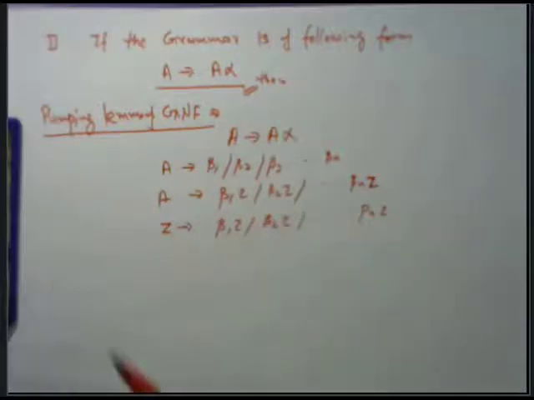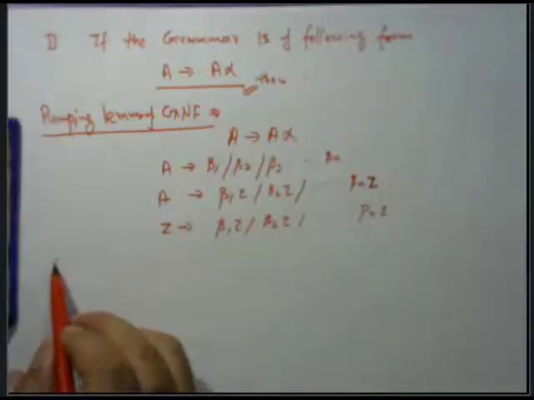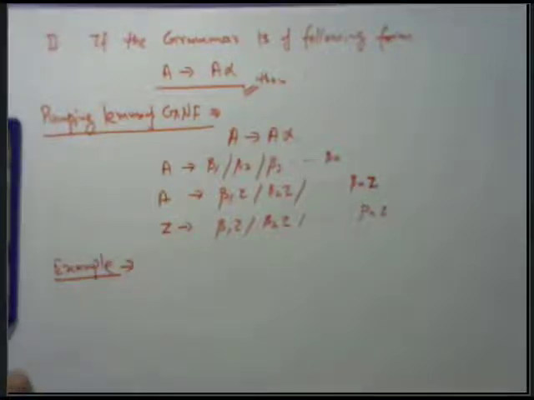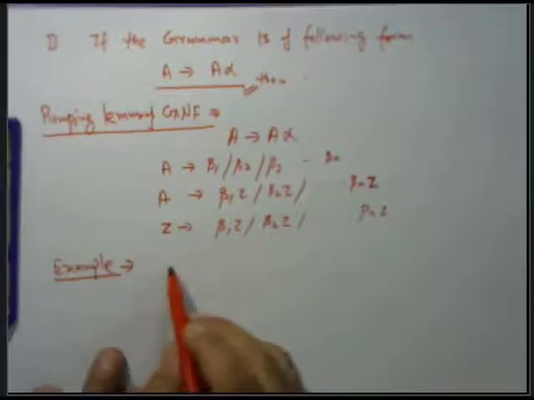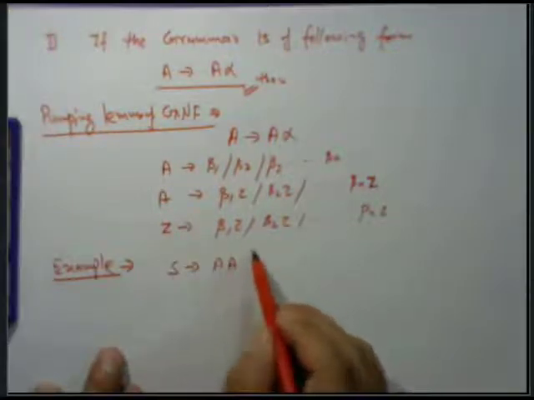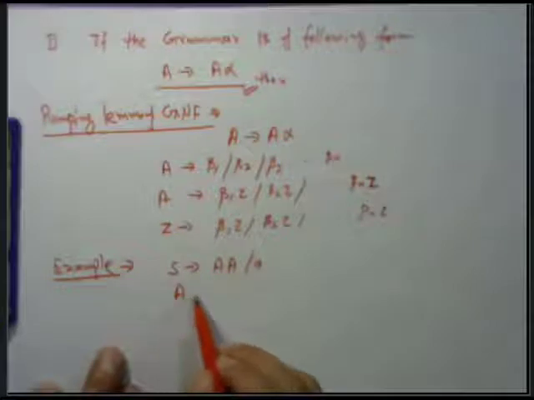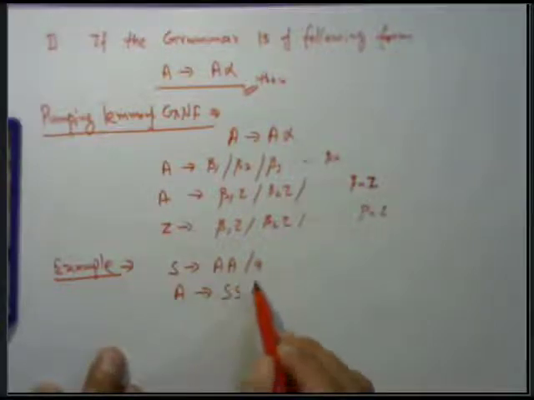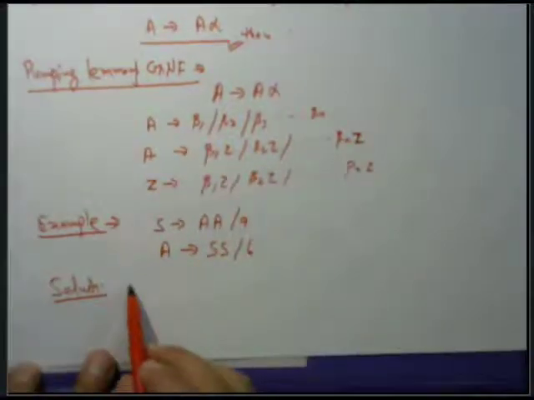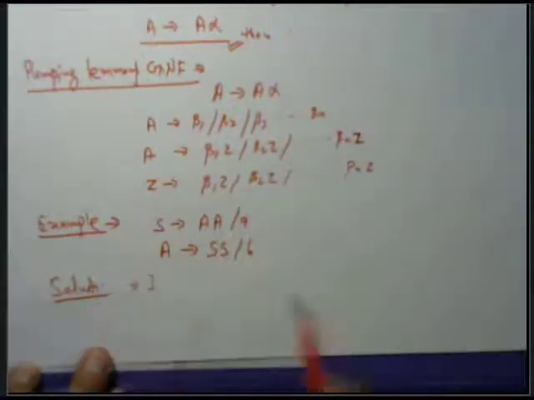Let's take an example. Suppose S tends to A, A tends to SS | a, and so on. Solution: the first thing is to check whether the grammar is in CNF or not.